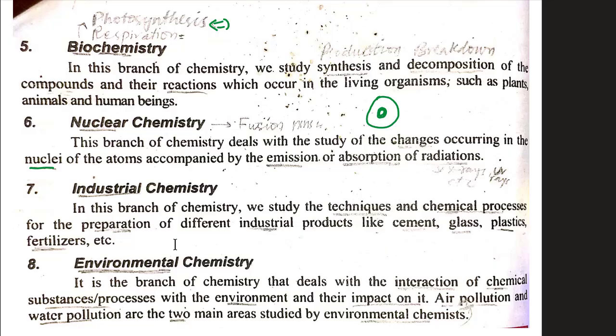Now the new cars have certain parts which filter the smoke and emit less harmful gases. These are certain things that environmental chemists work on.